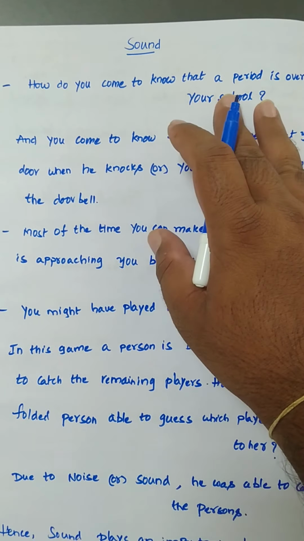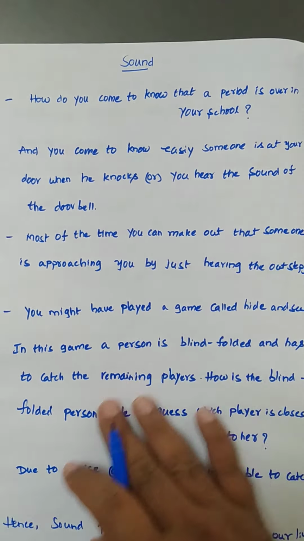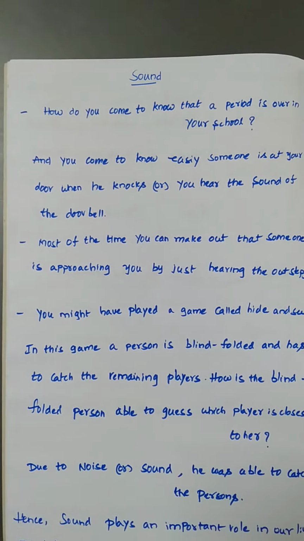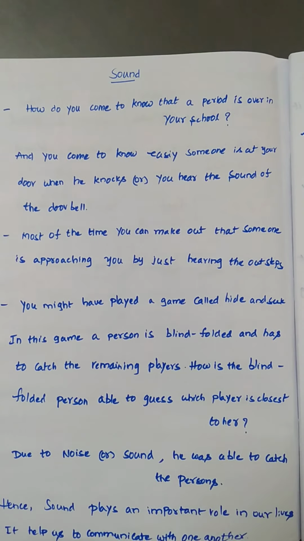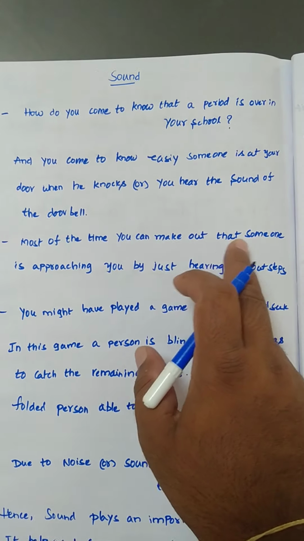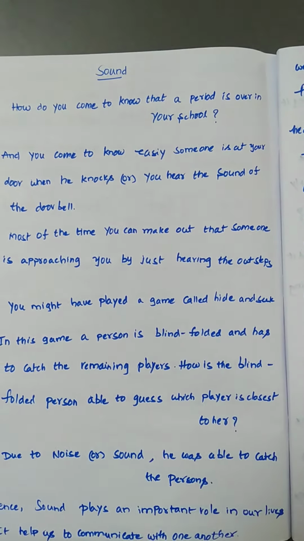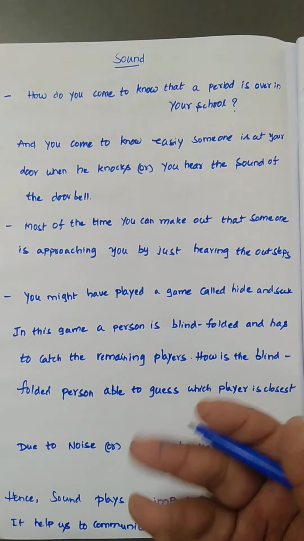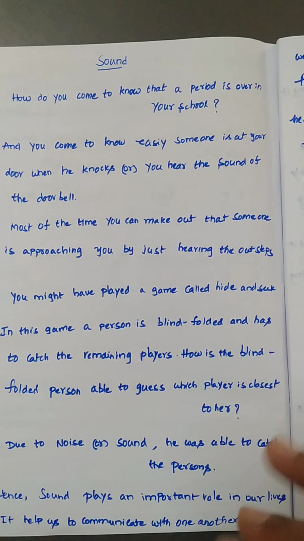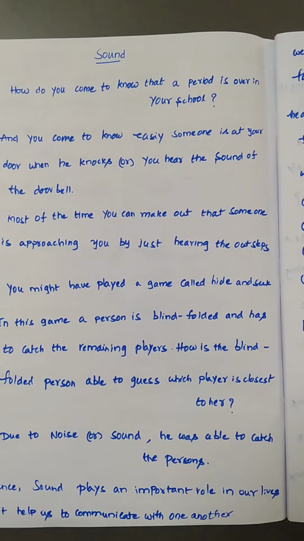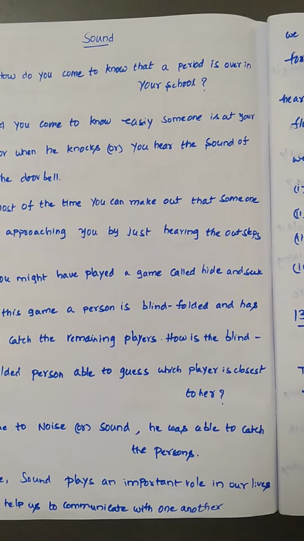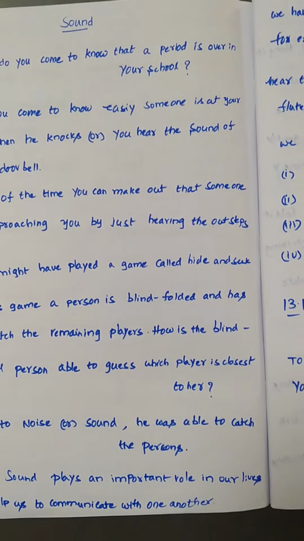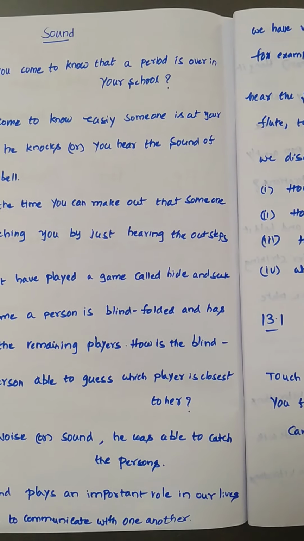See, how do you come to know that a period is over in your school? I already told you. And you come to know easily that someone is at your door when he knocks, or you hear the sound of the doorbell, right? Most of the time you can make out that someone is approaching you just by hearing the footsteps. You might have played a game called hide and seek, where one of the persons is blindfolded and wants to catch the remaining persons. He is not able to see them, but how does he catch them? By their sound, by the sound of footsteps.